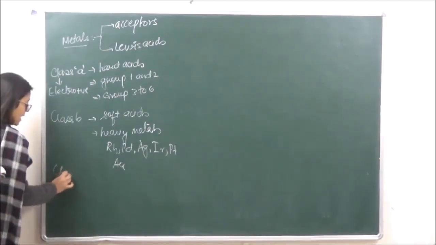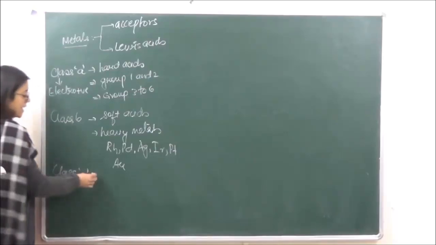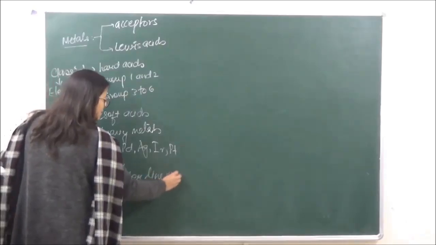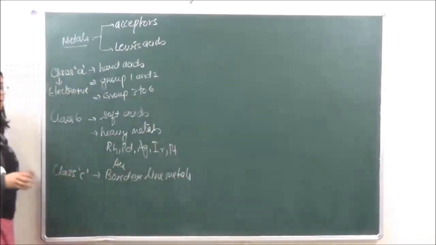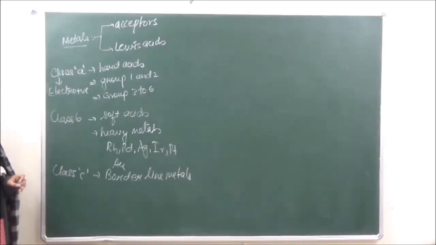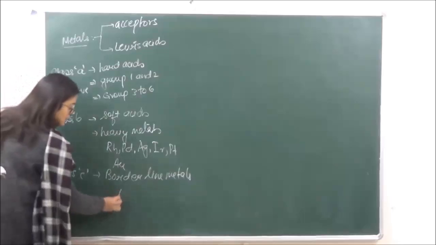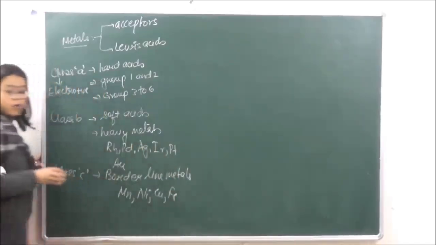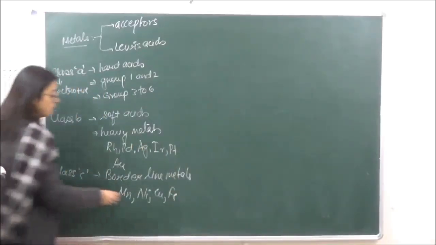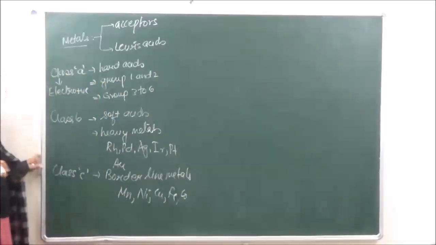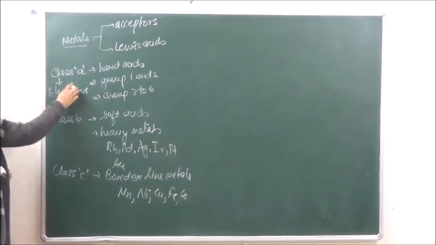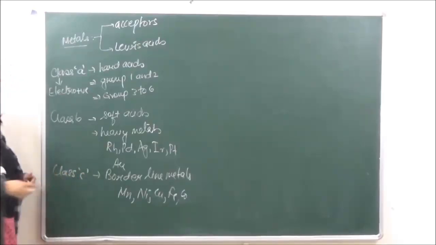Then we have class C, the borderline metals. They have certain characteristics of metals. For example, we have manganese, nickel, copper, iron, and even cobalt, they are the borderline metals. ठीक है? So these are going to form the most stable compounds, then these and then the C ones. So this is what stability is.